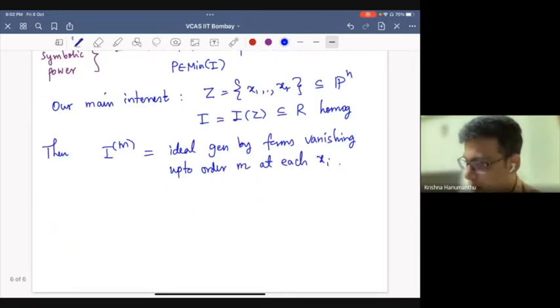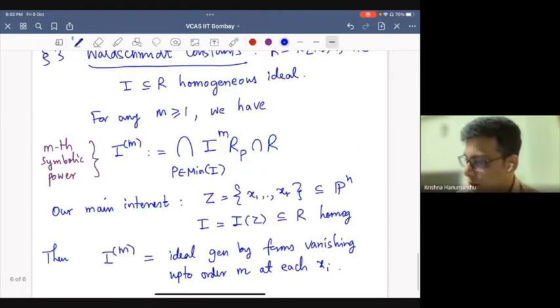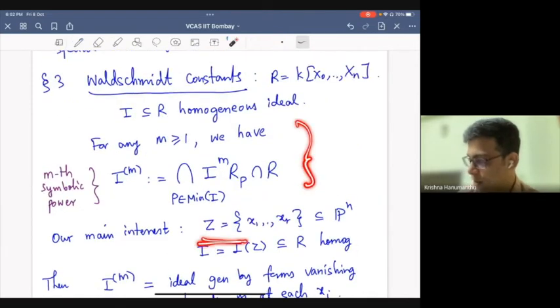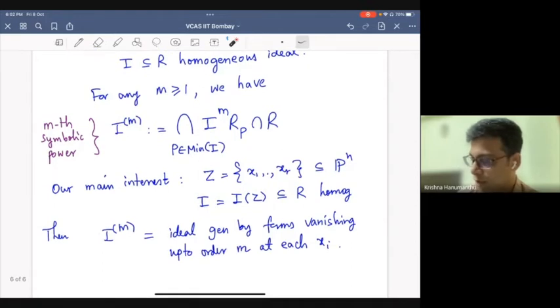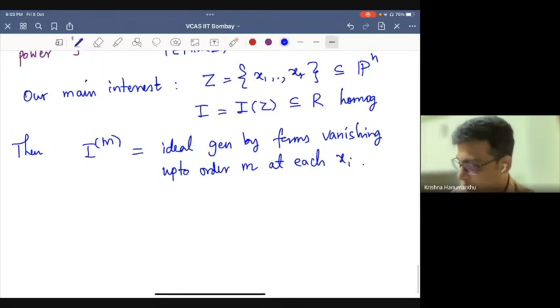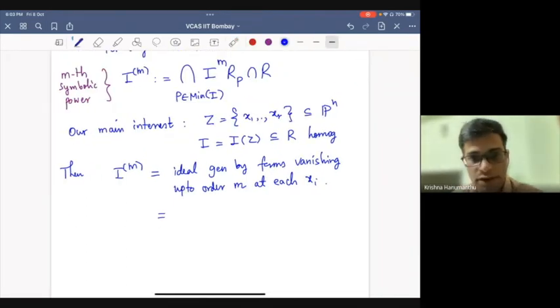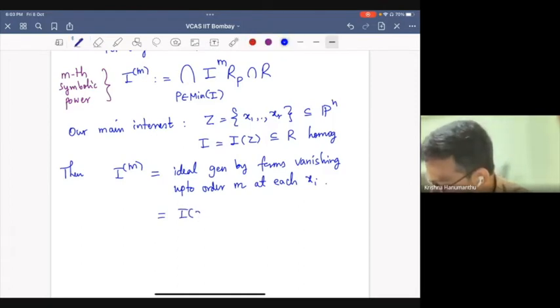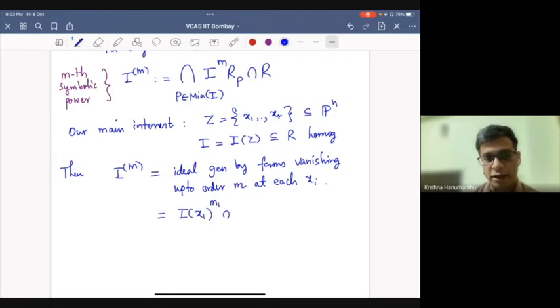Of course, this, by the way, is not just for zero-dimensional varieties. Even in the general case, one can say something like this, where Z is simply taken to be the zero set of that ideal. But I want to stick to this. So this is the ideal generated by forms that vanish up to order m at each of the x_i's. So in this case, it simply happens to be the ideal of the first point to the power m. This is the ideal generated by forms which vanish at the point x_1 up to order m. So in this case, this is a very simple description of the symbolic power.